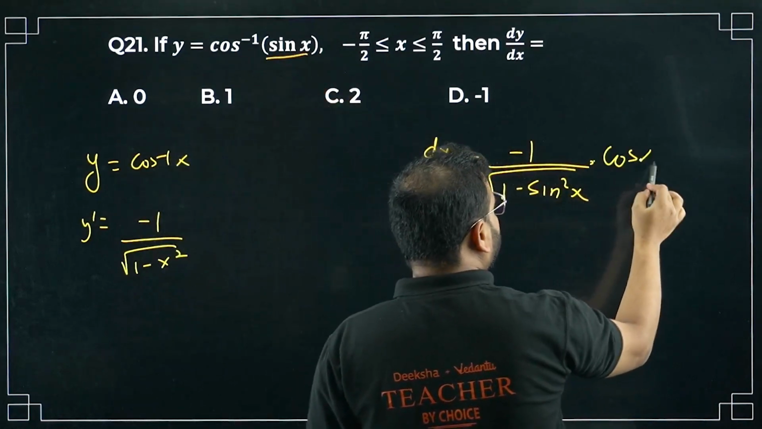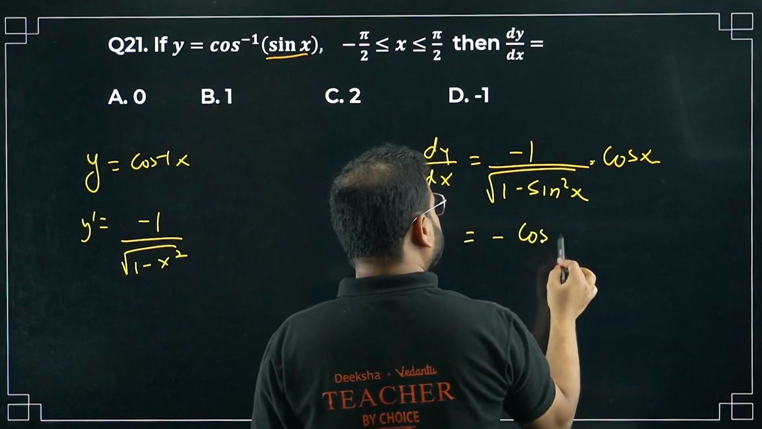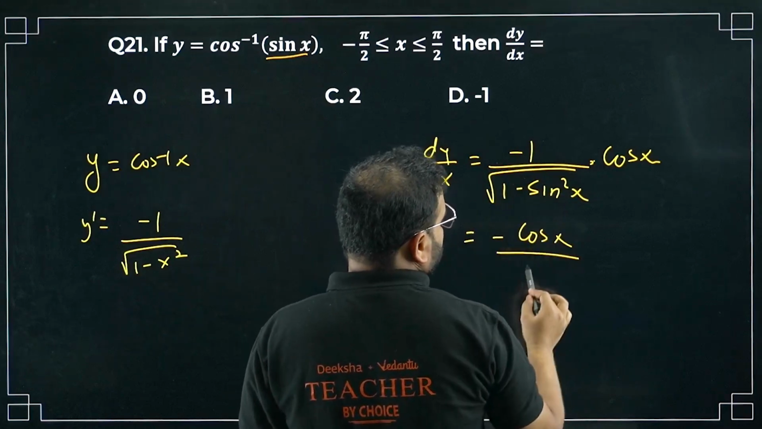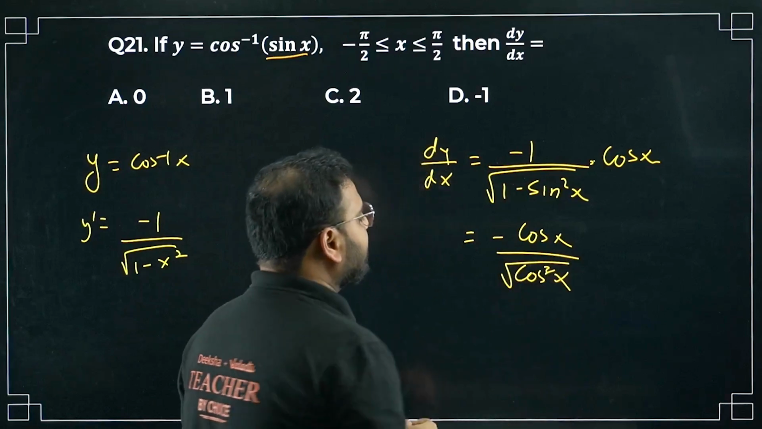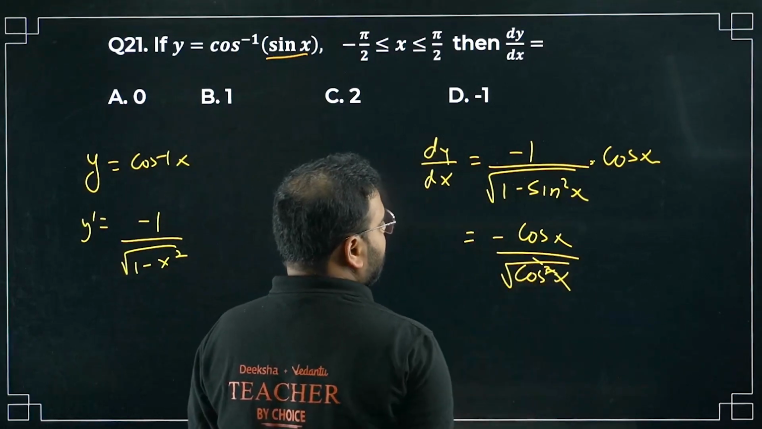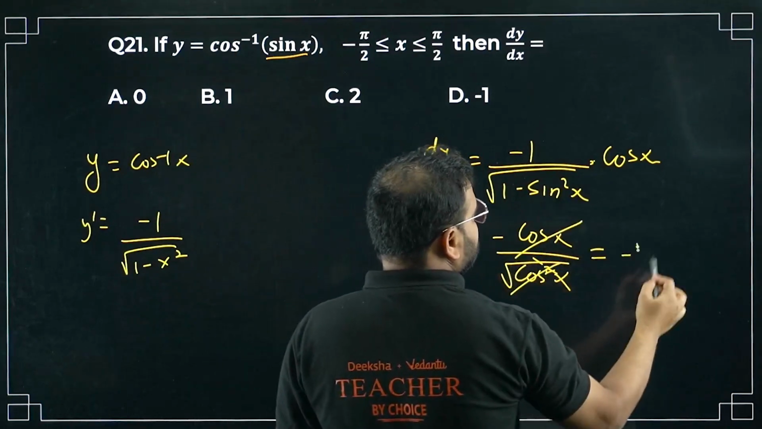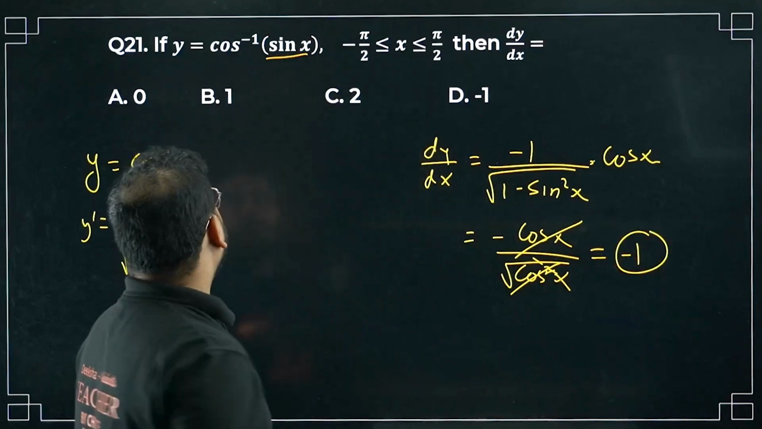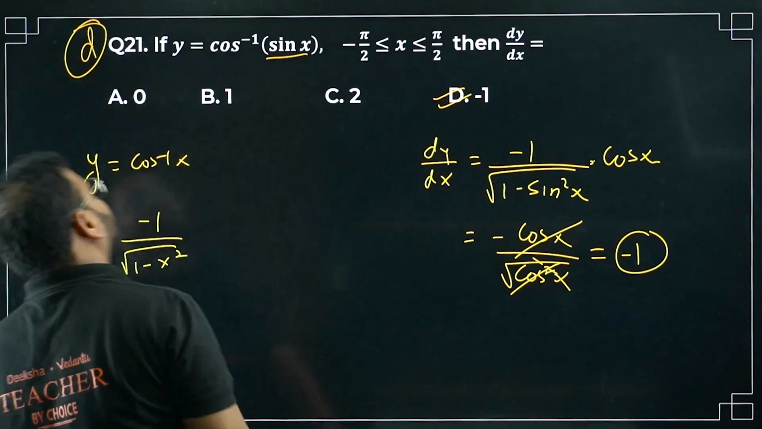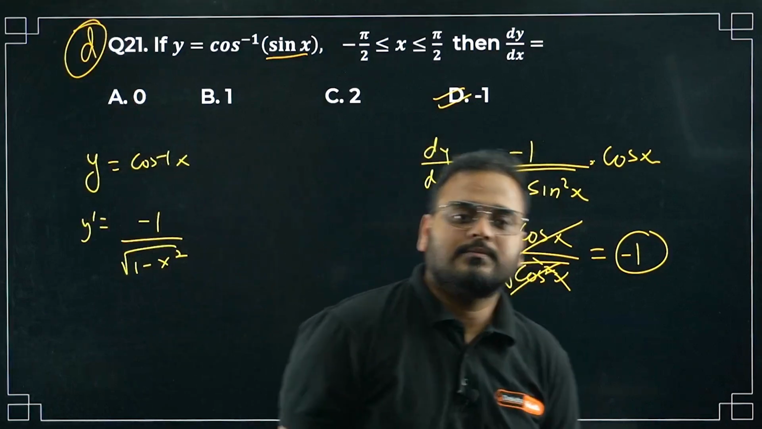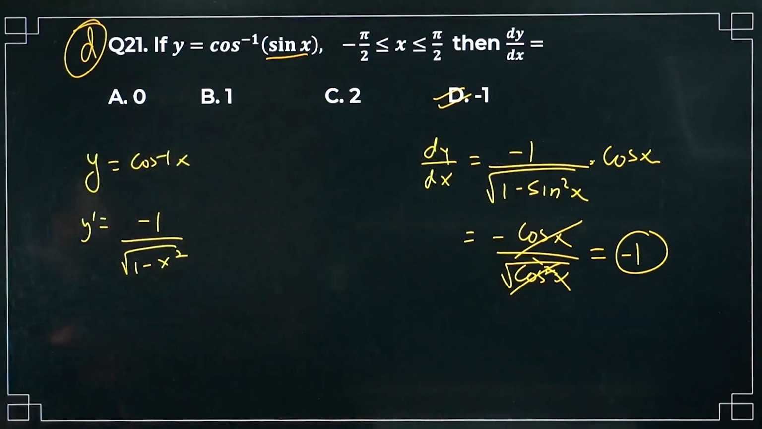Cos x. What I'm getting now? Minus cos x divided by 1 minus sin square, simply cos square in the root. Okay, what I'm getting now, this root will cancel the square and this whole thing will be cancelled. What I'm getting now, answer is simply minus 1. Answer is simply minus 1, sir. Option D is correct. Please check. Option D is correct for question number 21. Have a look. This is clear, right?